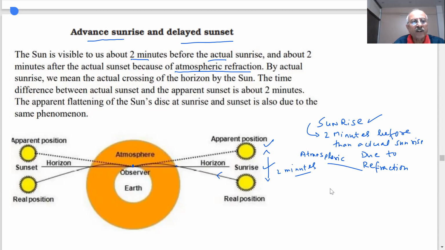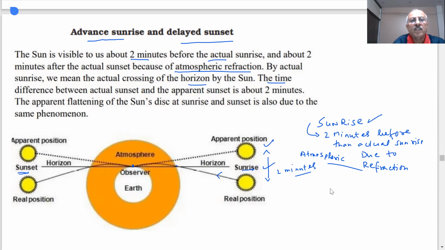And what about the sunset? This is sunset here. This is sunrise. Sunset. What is happening? By actual sunset, we mean the actual crossing of the horizon by the Sun. The time difference between actual sunset and apparent sunset is about 2 minutes. The apparent flattening of the Sun's disk at sunrise and sunset is also due to the same phenomenon.